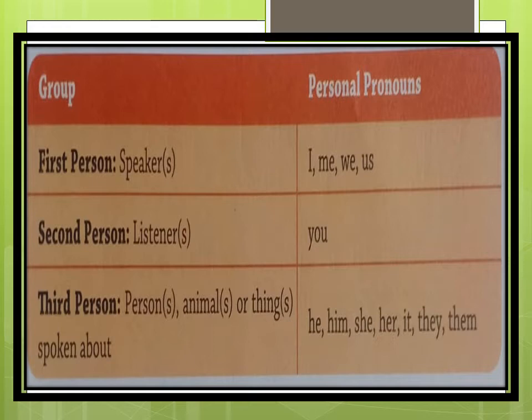At that time, personal pronouns like he, him, she, her, it, they and them are used. I hope this chart is clear to you. Now, let's go ahead.